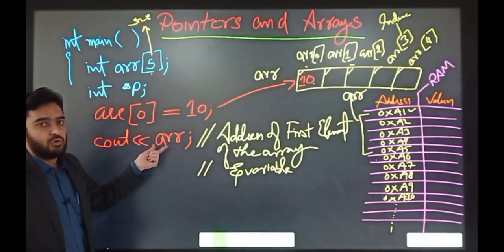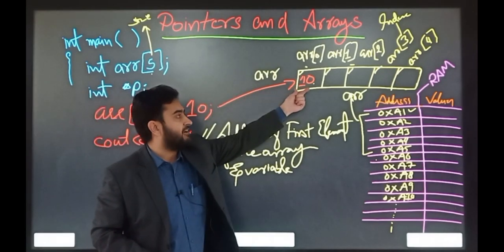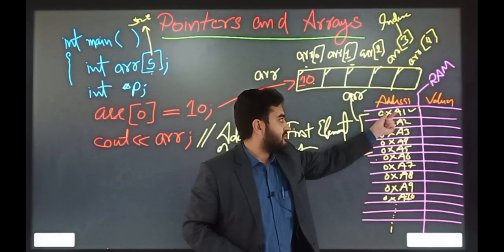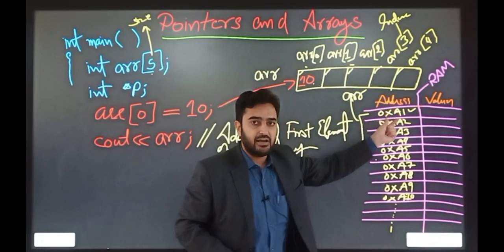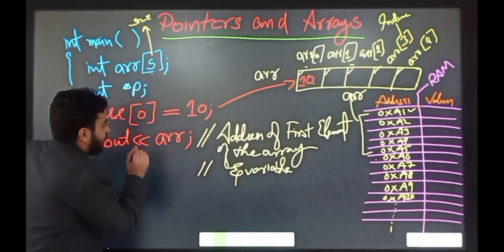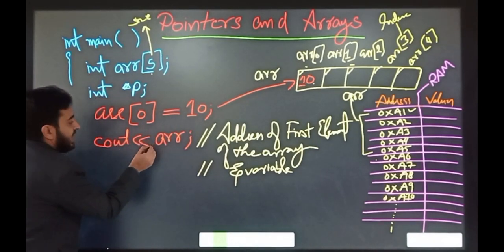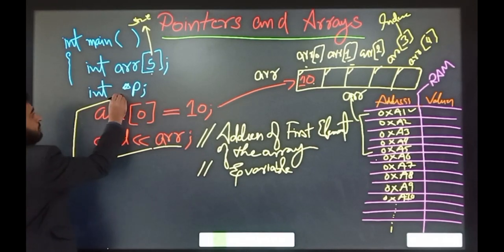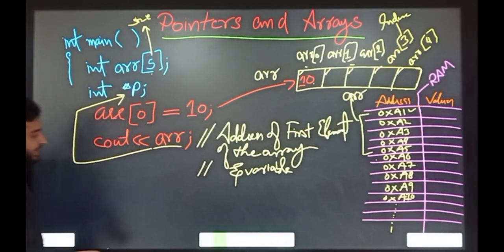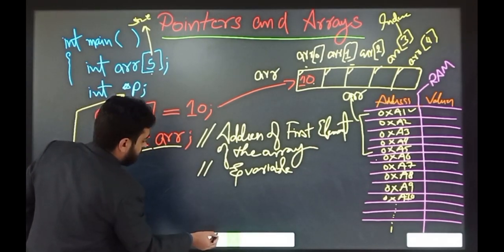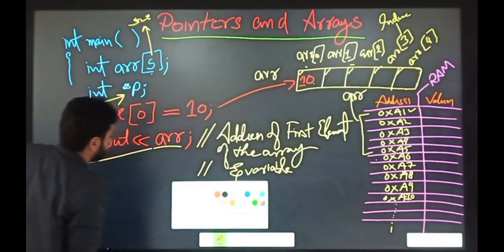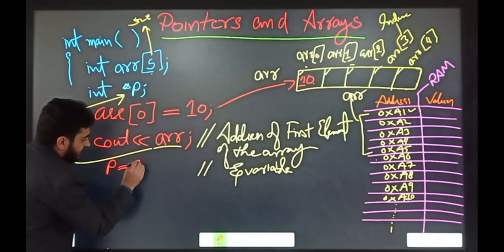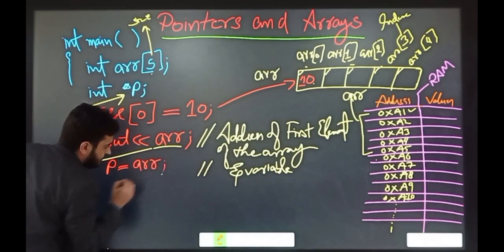In this case, ARR also returns the address of the first slot, so that is a physical address. The address actually resides inside the RAM. So what we can do is assign this address into the pointer. Okay, so let's see. P is equal to ARR.